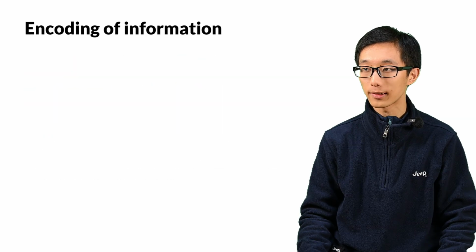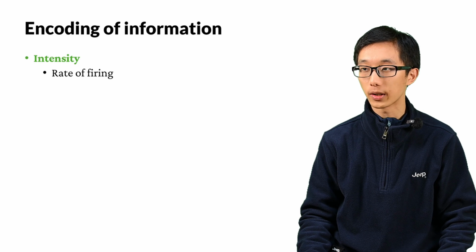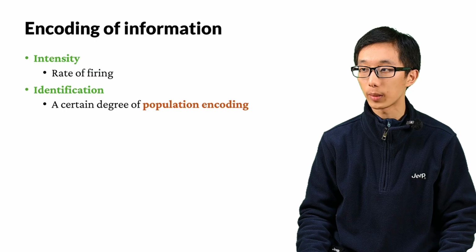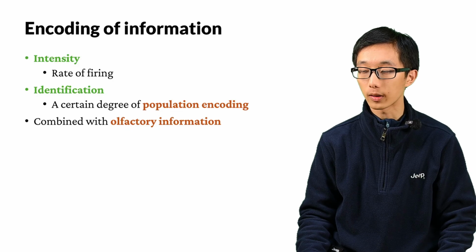Going forward, let's discuss the encoding of information. The intensity, like olfaction, is usually encoded by the rate of firing of neurons. The identification involves a certain degree of population encoding. However, what is more important is that gustatory information is often combined with olfactory information.